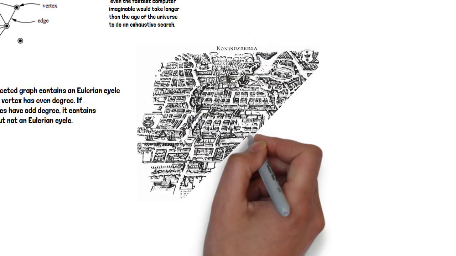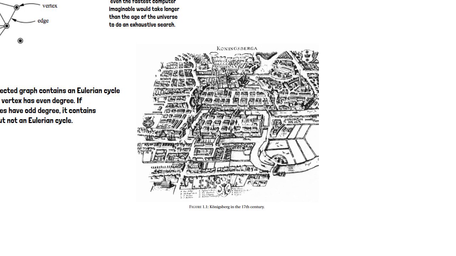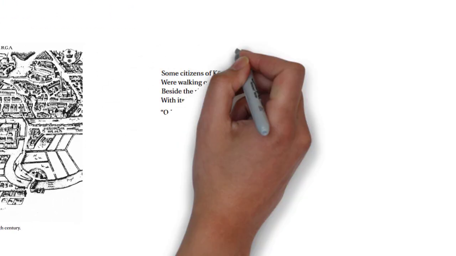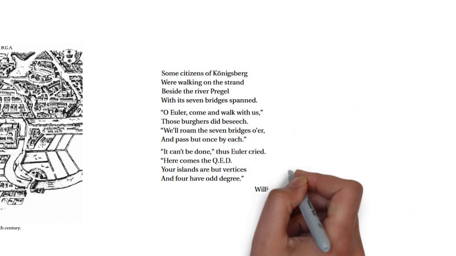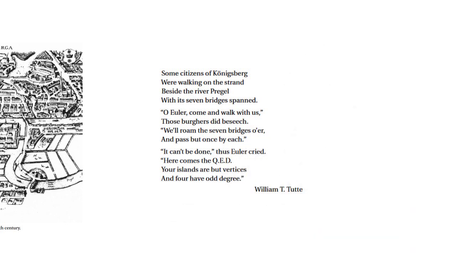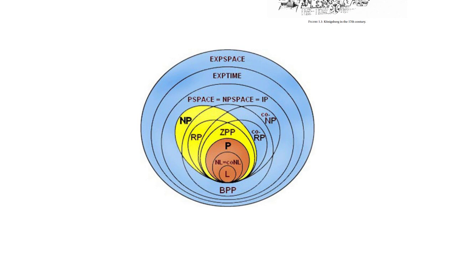This theorem allows us to solve the bridges of Konigsberg very quickly. As the poem at the beginning of the video points out, all 4 vertices have odd degree, so there is no Eulerian path through the old town of Konigsberg. Beyond solving this one puzzle, Euler's insight makes an enormous difference in how the complexity of this problem scales.